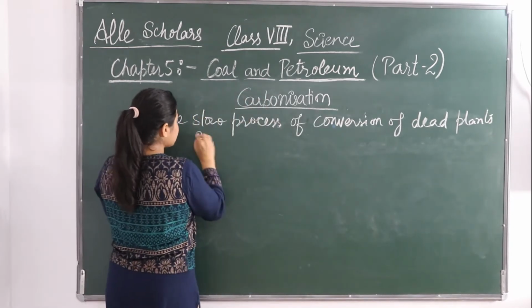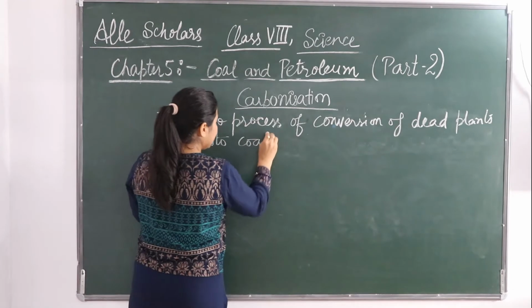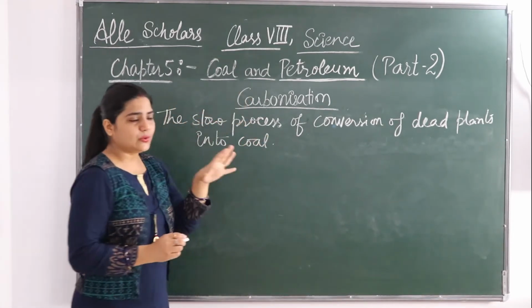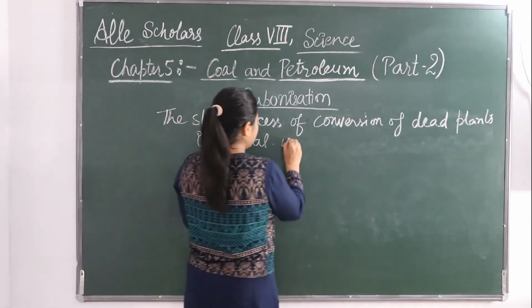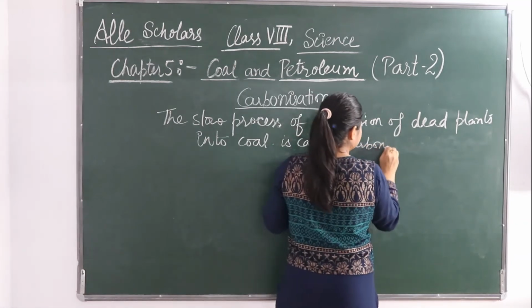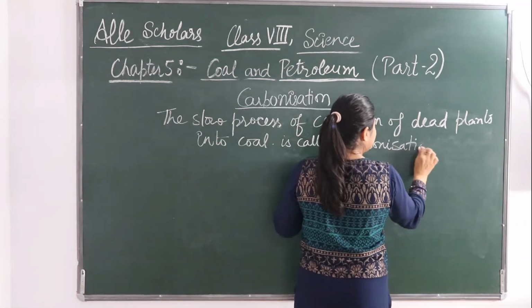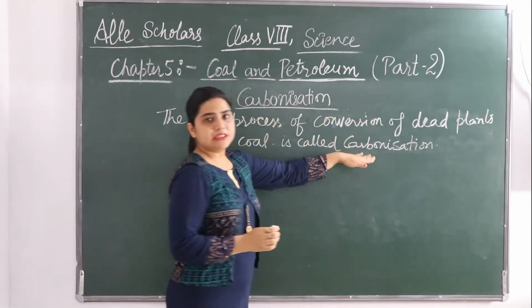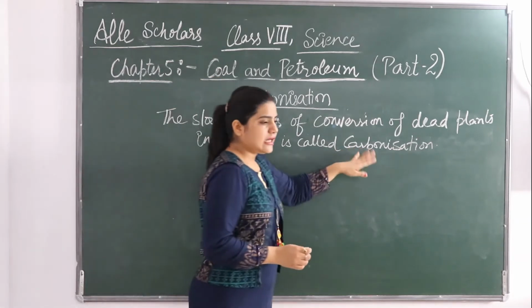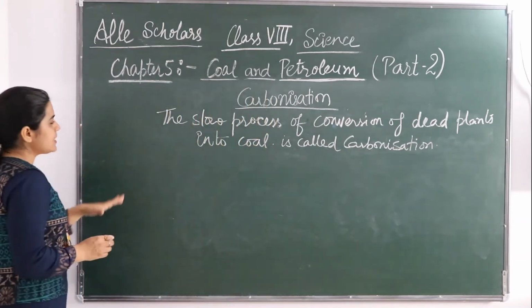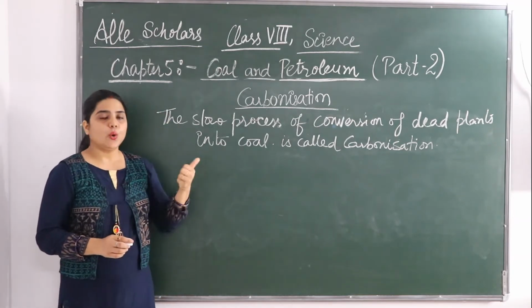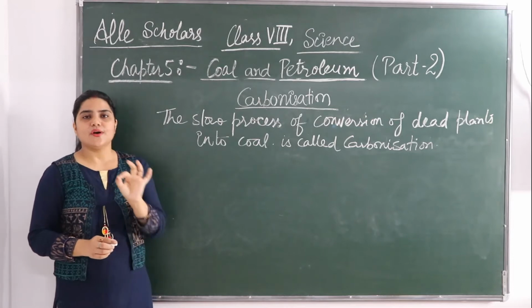These plants converted into coal. Their slow process, what did we call it? It is called carbonization. As I have already told you, why is it called carbonization? From carbon, because the main content of coal is carbon. Since it is formed from the remains of dead vegetation, coal is also called a fossil fuel.